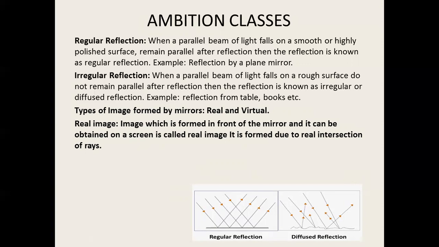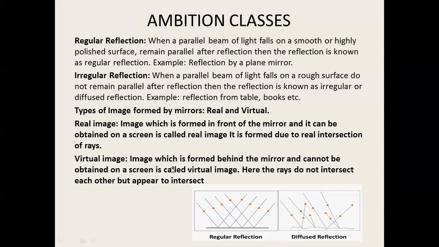Now, there are two types of image formed by a mirror: real and virtual. A real image is one which is formed in front of the mirror and can be obtained on a screen. It is formed due to the real intersection of rays. That means when the rays coming from an object intersect each other after reflection, then the image formed is known as a real image, and this is formed in front of the mirror.